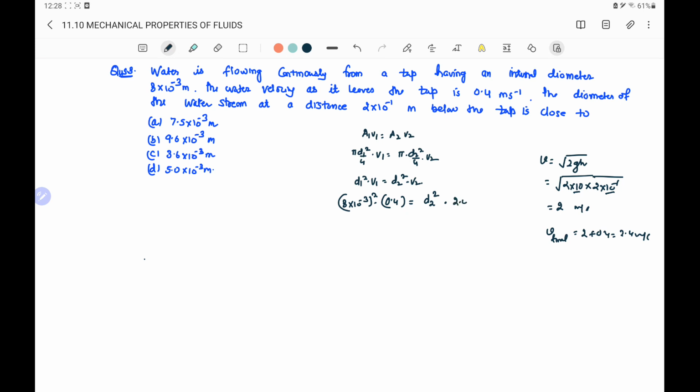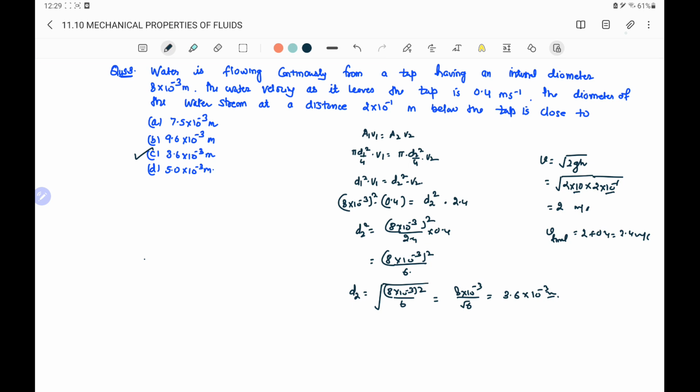So v2 is 2.4. On simplifying, d2 square is equal to 8 into 10 power minus 3 whole square by 2.4 into 0.4. So we will have 8 into 10 power minus 3 whole square divided by 6. So d2 will be equal to the square root of 8 into 10 power minus 3 whole square by 6, or 8 into 10 power minus 3 by root 6, which on further simplifying gives 3.6 into 10 power minus 3 meters. So option C is the correct option.